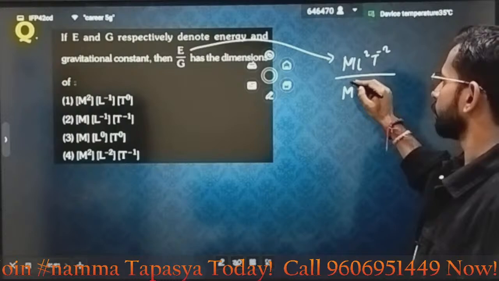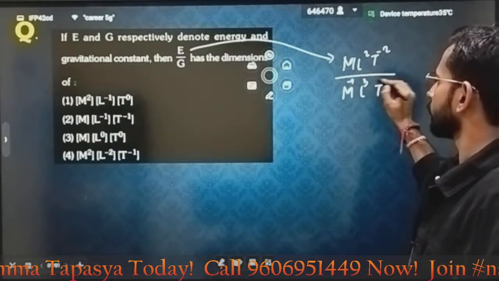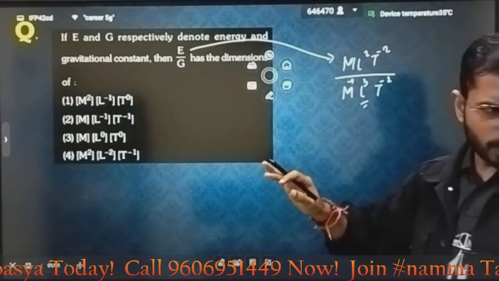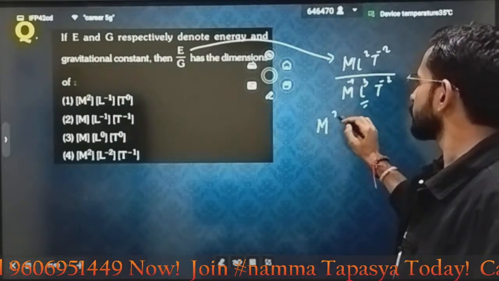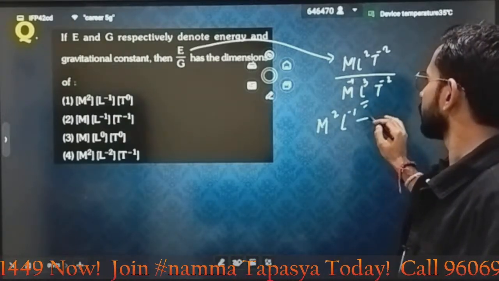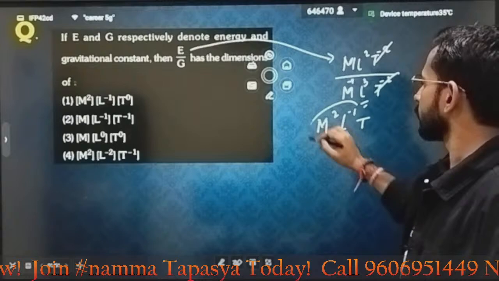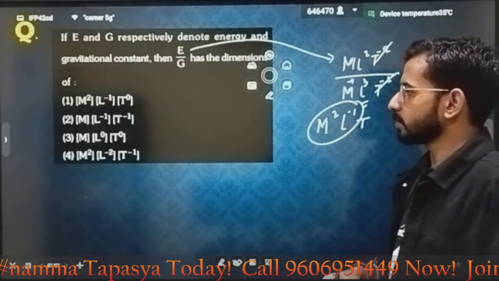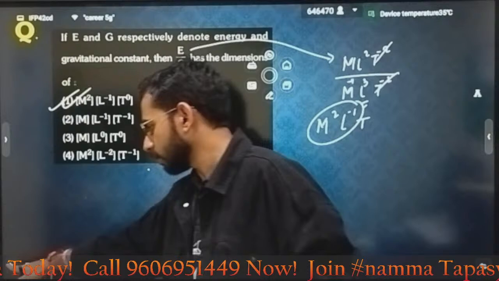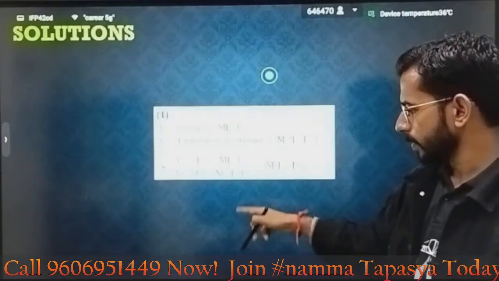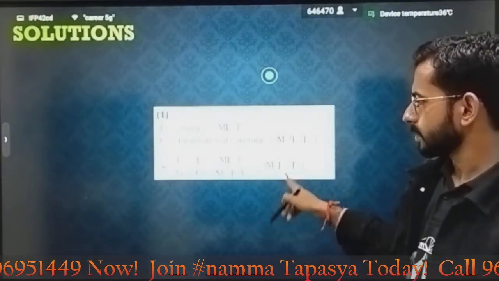M^-1 L^3 T^-2, if I'm not wrong. Just solve it, you will have M^2 L^-1. The rest will get cancelled. M^2 L^-1, M^2 L^-1. Option 1 should be correct. Let's check it also because I'm not sure about G if I made any mistake. Option 1 is exactly correct.